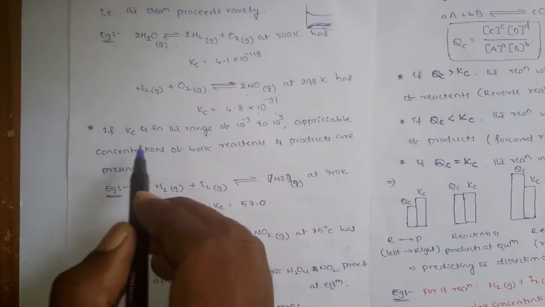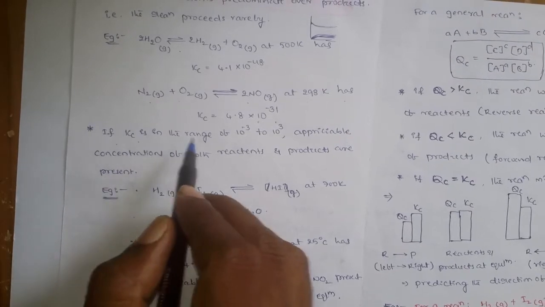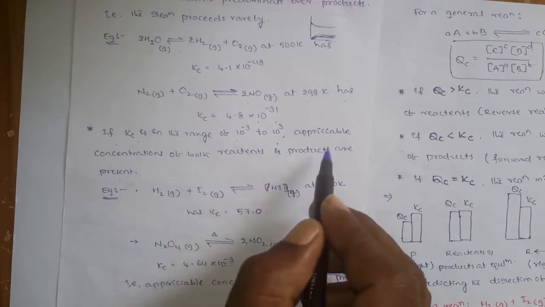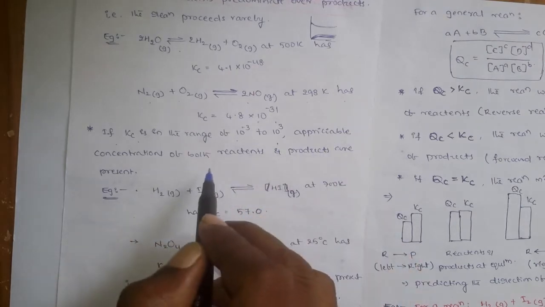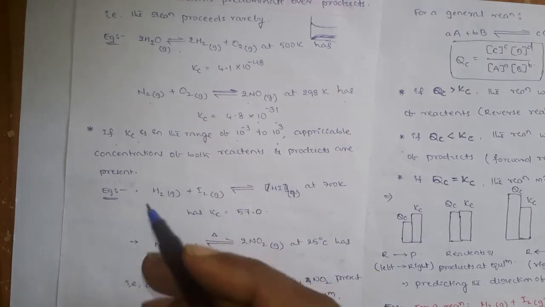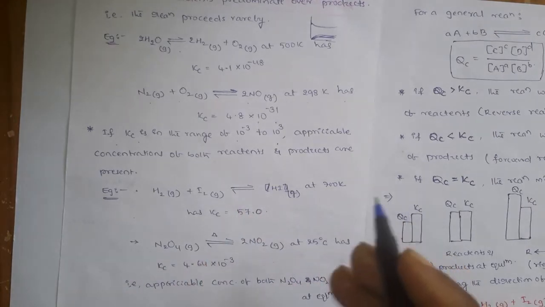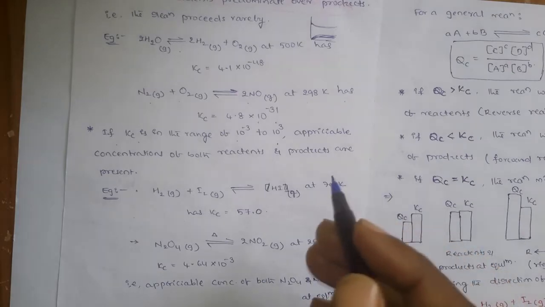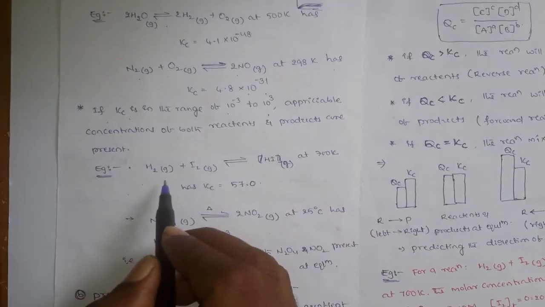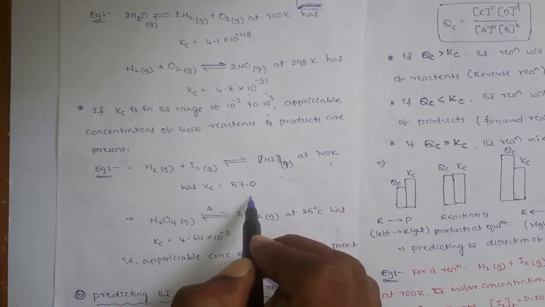Okay, now come to the third scenario, where the Kc value is in the range of 10 to the power of minus 3 to 10 to the power of 3. So in this case you can say that appreciable concentrations of both reactants and products are present. Okay, so మరి ఇక్కడ ఏంటి అంటే reactants ఉంటాయి, products కూడా ఉంటాయి. So that means maybe in the range of 30 to 70% or 40 to 60%. Okay, so the example is hydrogen on reaction with iodine gives hydrogen iodide at 700 kelvins, the Kc value is 57.